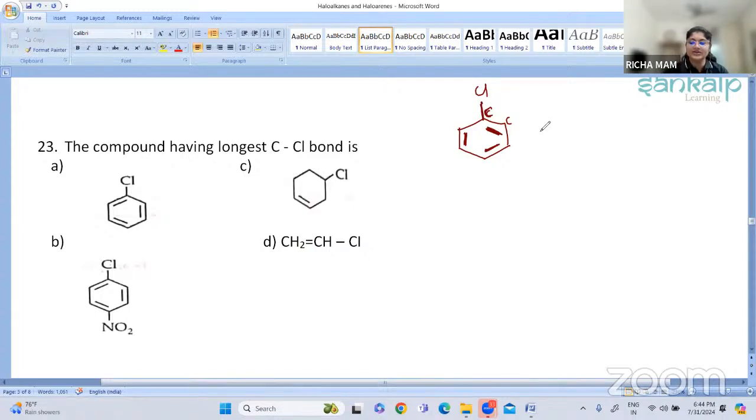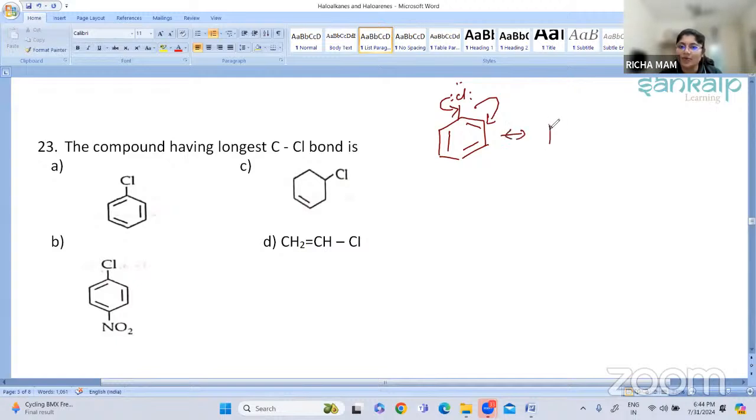Now, if I write the resonance structures, what do you mean by resonance? It will undergo conjugation. Now here, if I write the resonance structures for your chlorobenzene, just see. This is our chlorobenzene, and chlorine is an electron donating group. So the electrons of this chlorine will be involved in the bond formation. Because of this, there will be a partial bond formation here.